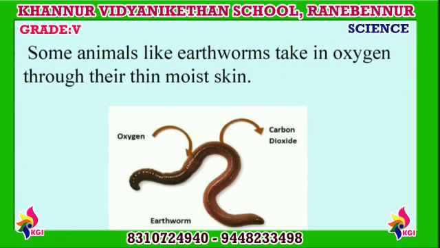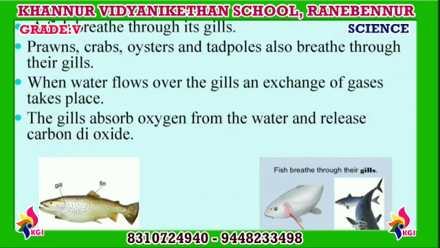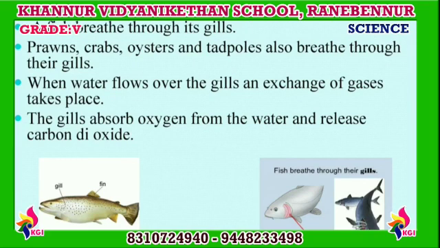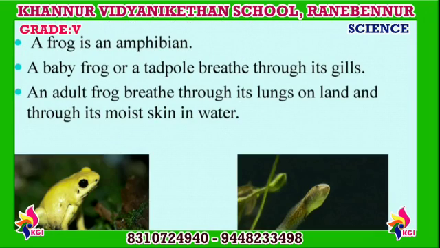Now coming to aquatic animals. A fish breathes through its gills. Prawns, crabs, oyster and tadpoles also breathe through their gills. When water flows over the gills, an exchange of gases takes place. The gills absorb oxygen from the water and release carbon dioxide.